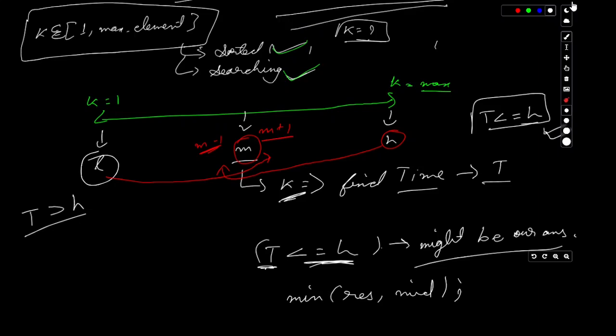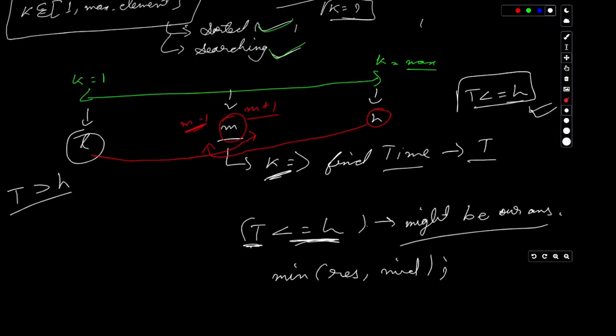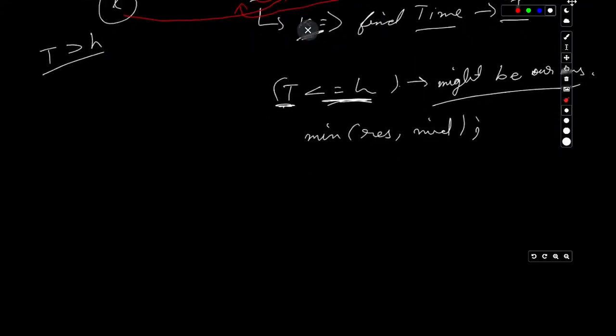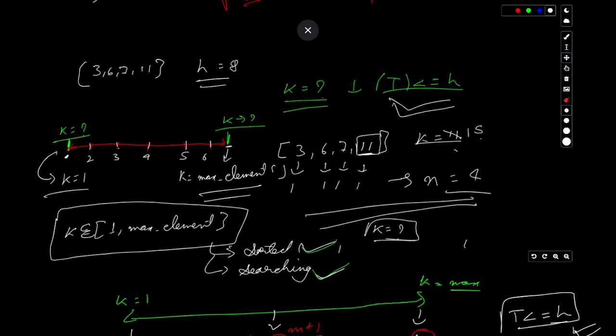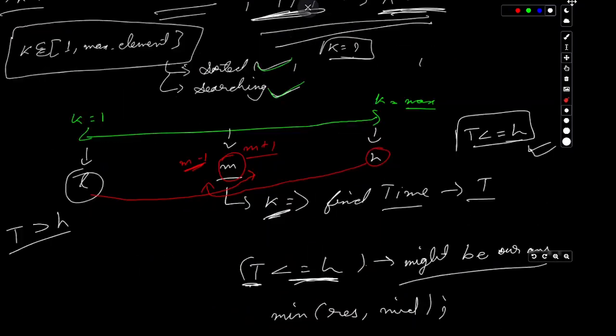Now the thing that I also want to discuss within this problem is the calculation of how much time it will take at a particular speed to eat bananas. Like 3, 6, 7, 11 at k equals 15, we are calculating the time.